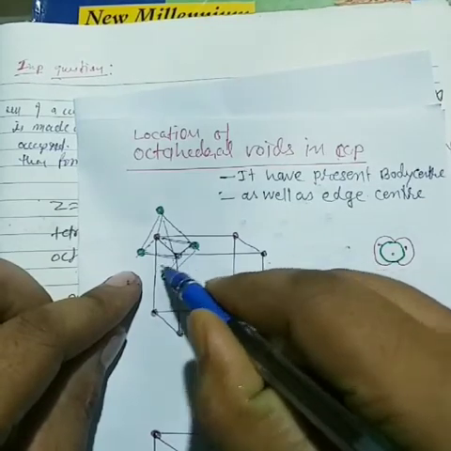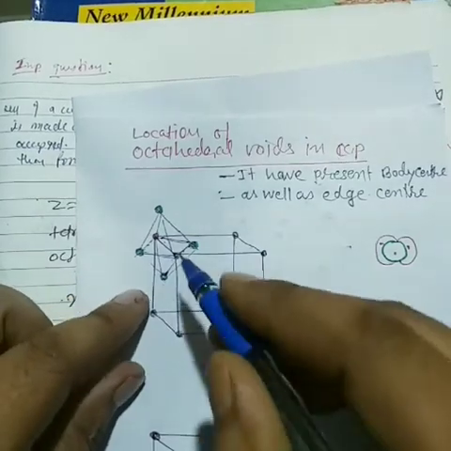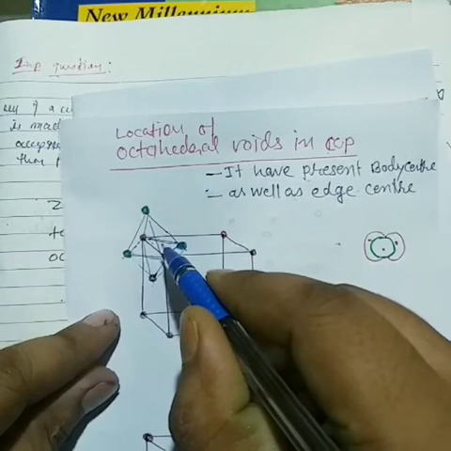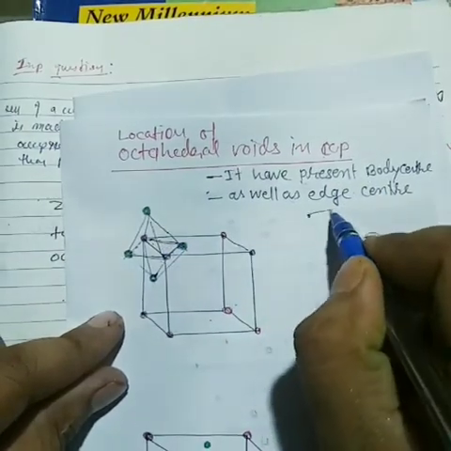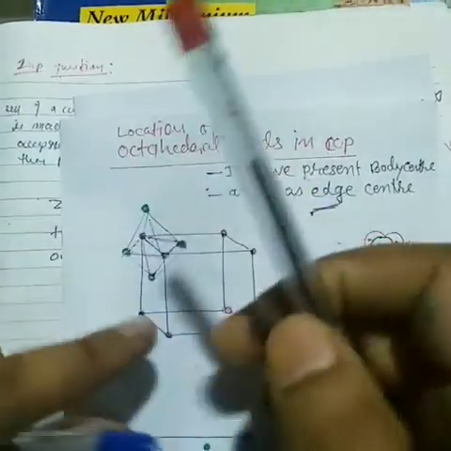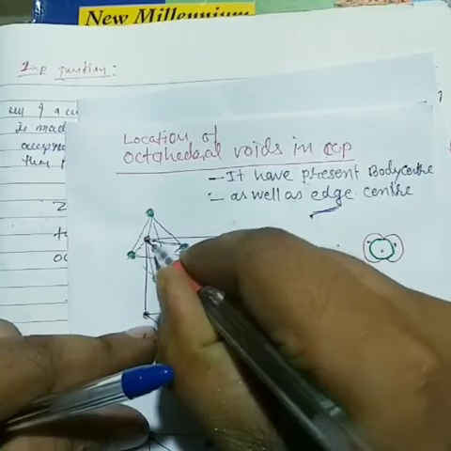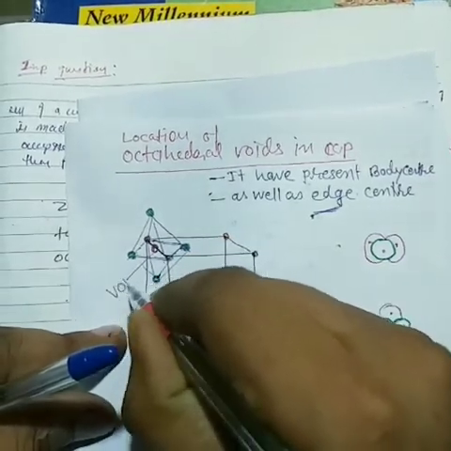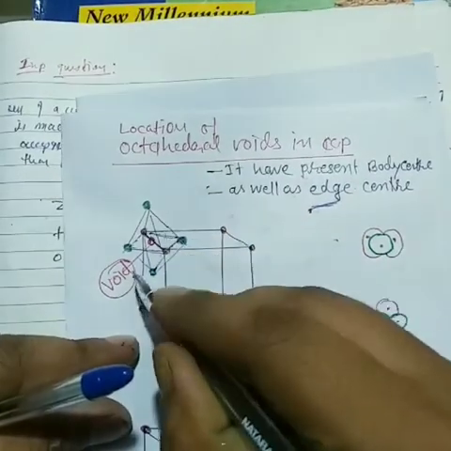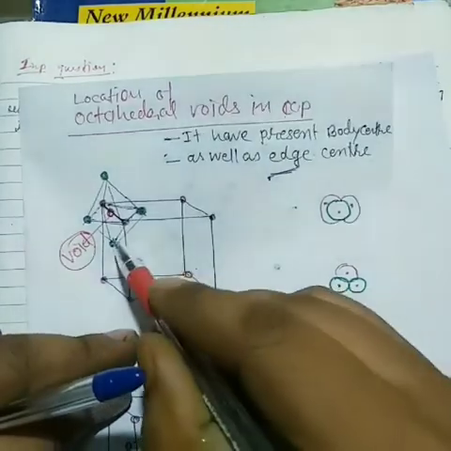Now look, it forms voids. Now where are the voids? That means first of all the edge center. So where is the edge? The edge is there. Now in this particular place voids are formed, and these voids look like an octahedral. That means the voids resemble an octahedral. So how to form it here?